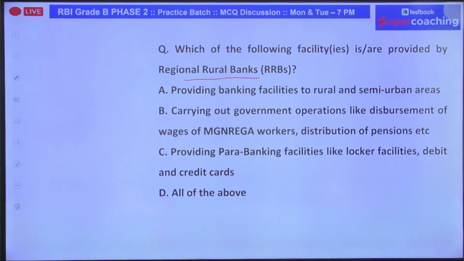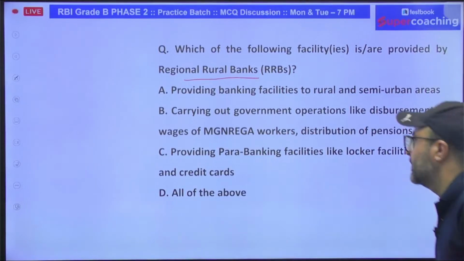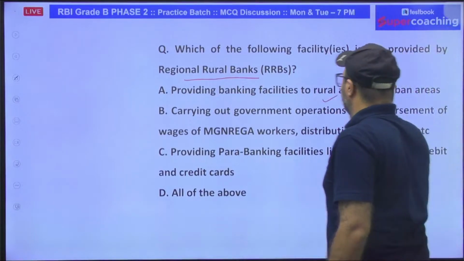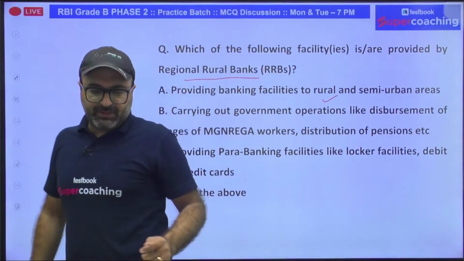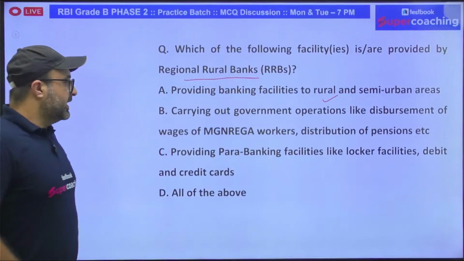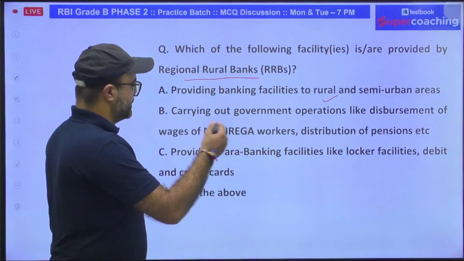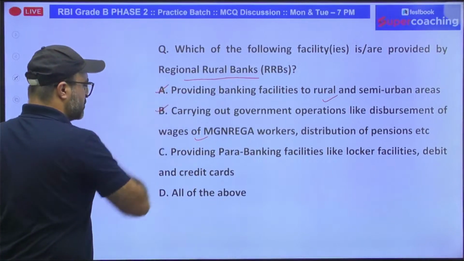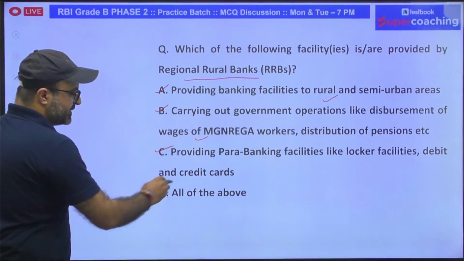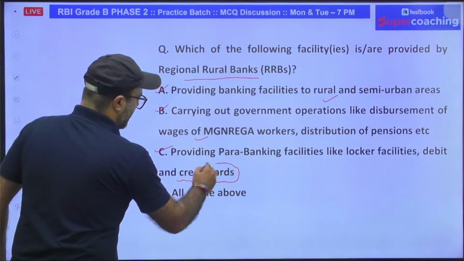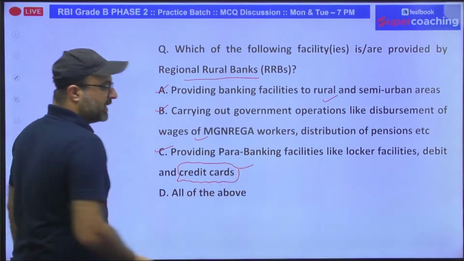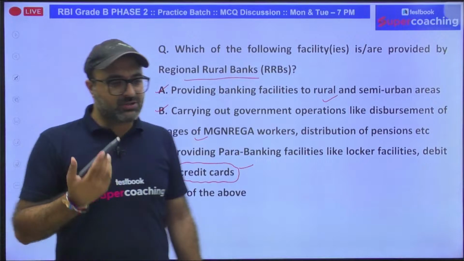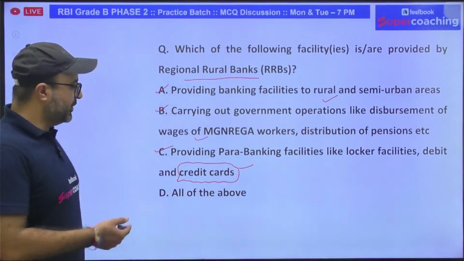Okay, then my answer to this particular question is, sir, RRBs provide banking facilities to rural and semi-urban areas. That is true. Carrying out government operations like disbursement of wages of MGNREGA and many more, pensions and all, that is also true. It provides para-banking facilities, and don't get confused. RRB is a bank, and banks can issue credit cards. So RRBs can also issue credit cards. So the answer is going to be all of the above.